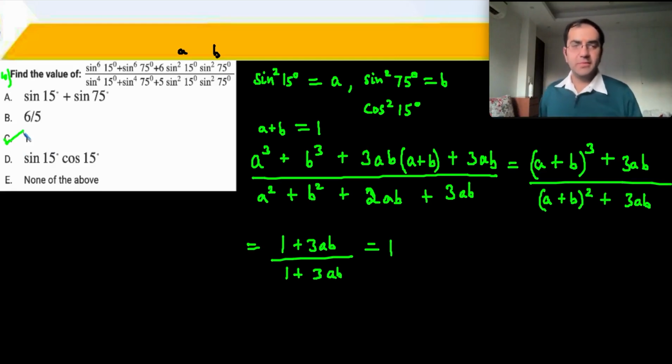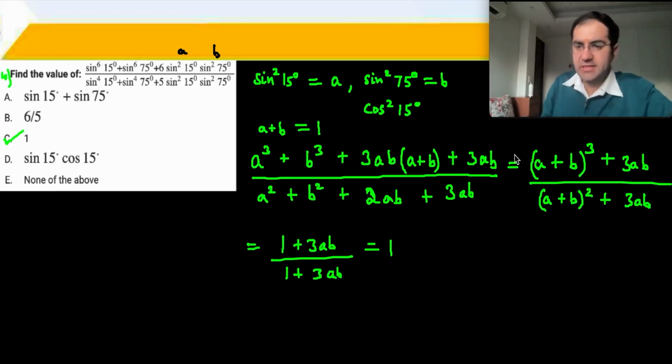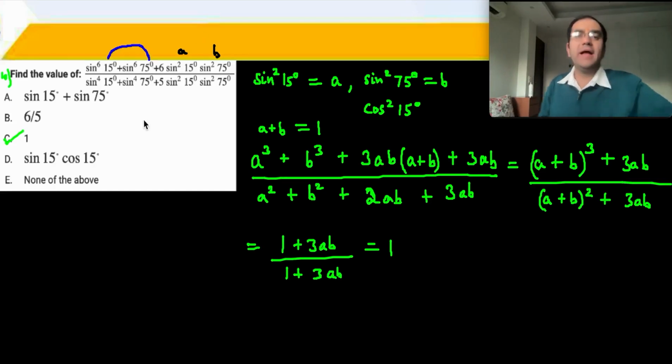Now let me tell you just a little bit, a kind of a hack or a trick that sometimes can work in a trigonometry question. What I am observing over here is that I have two angles of sine whose sum is 90.